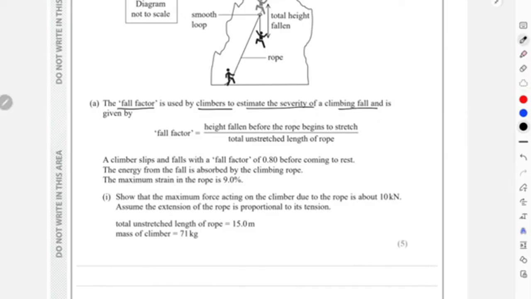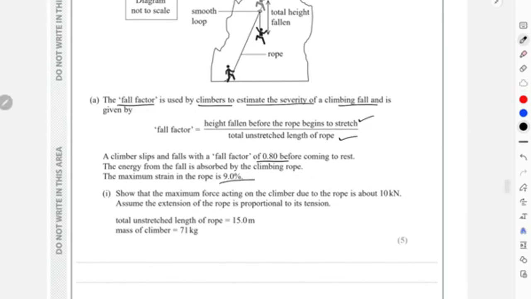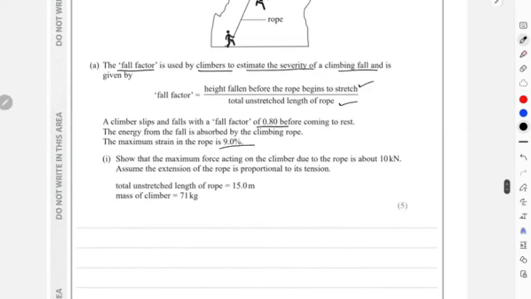Total fall, height fallen before the rope begins to stretch, and total unstretched length of rope. It says that the climber slips and falls with a fall factor of 0.8 before coming to rest, and the energy from the fall is absorbed by the climbing rope. The maximum strain in the rope is 9%. Show that the maximum force acting on the climber due to the rope is about 10 kilonewton.